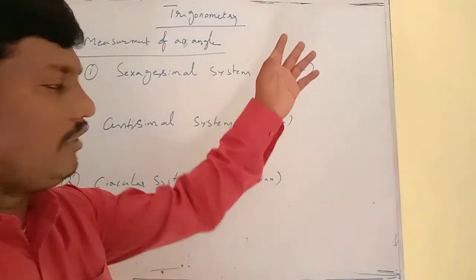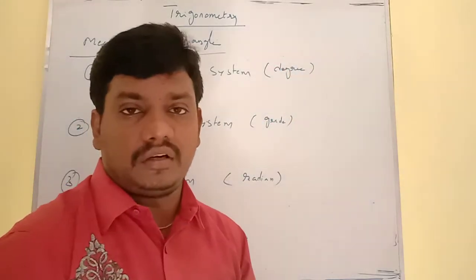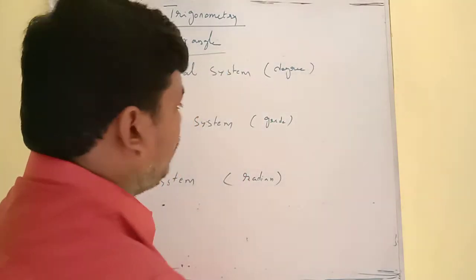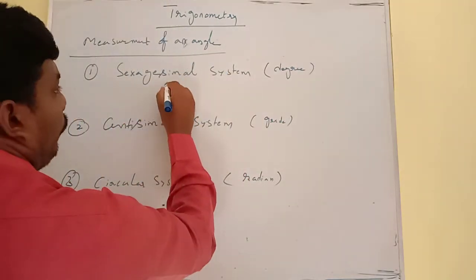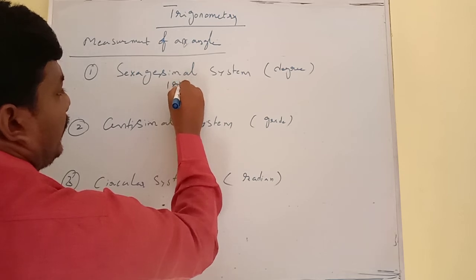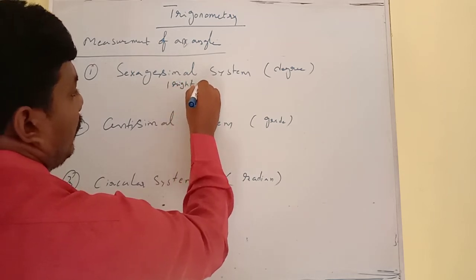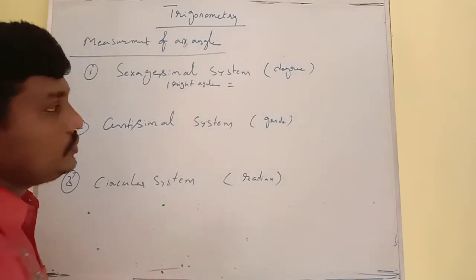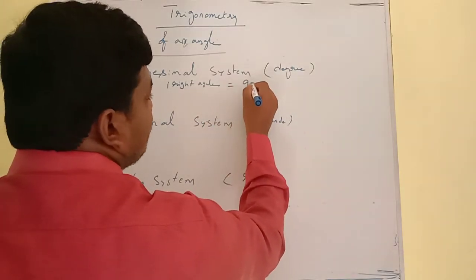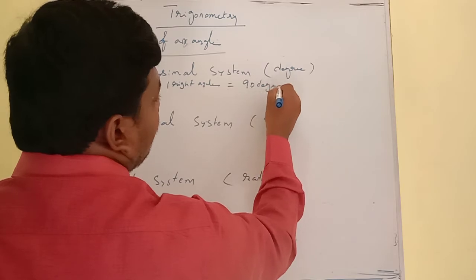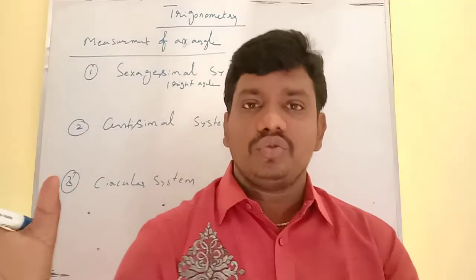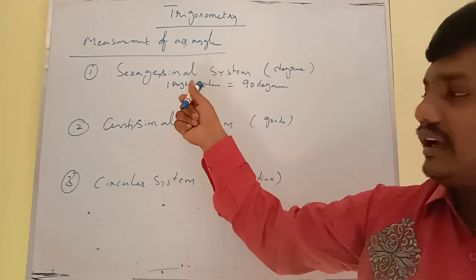Now, what is the degree, the grade, and the radian? In the sexagesimal system, one right angle is divided into 90 degrees.